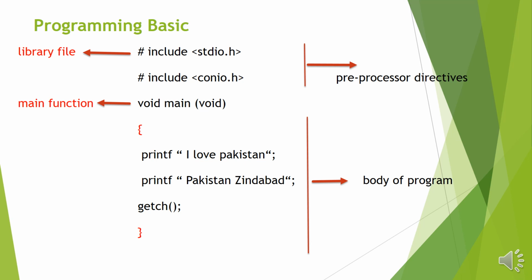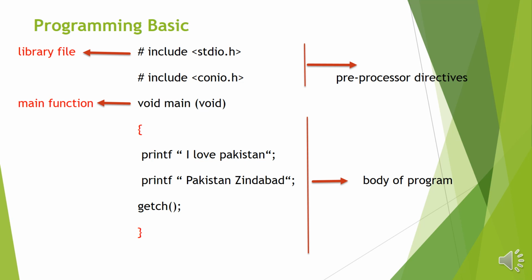If we combine these two in programming, it is known as a preprocessor directive. For example, my son takes a class of pre-9, it means before 9. So preprocessor means before process. So these two lines are known as the preprocessor, written before the main function.